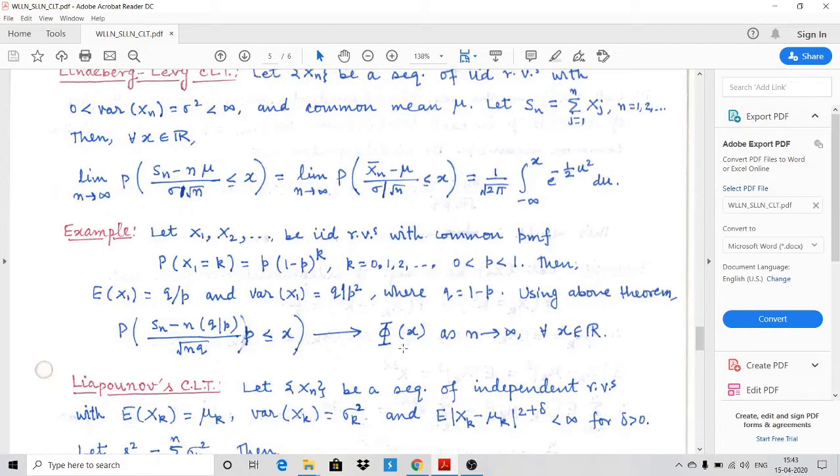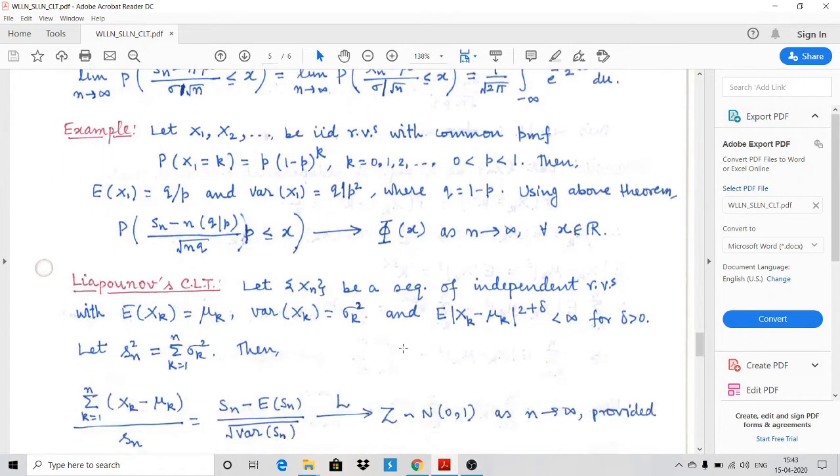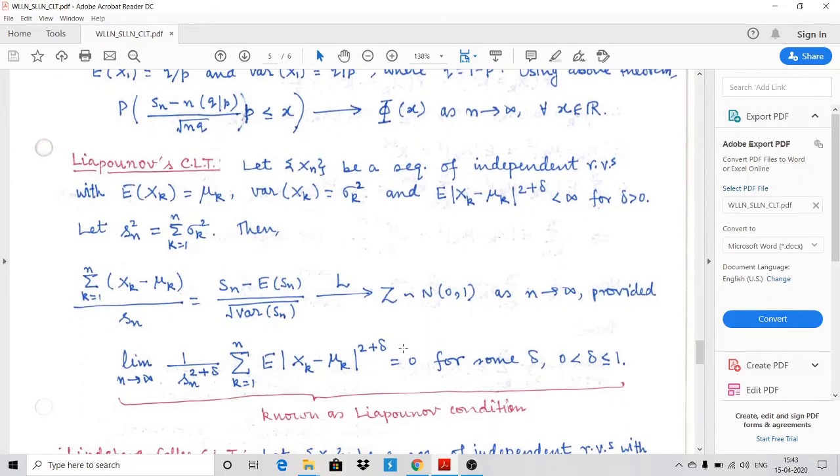Then we have Lyapunov central limit theorem, in which we do not require independent and identically distributed random variables. It only requires independent random variables. There is no need of identical random variables.